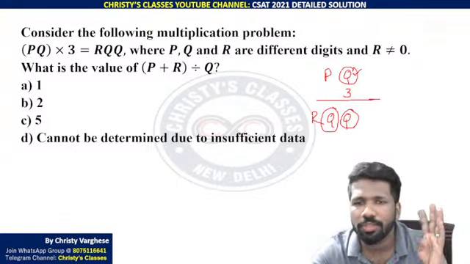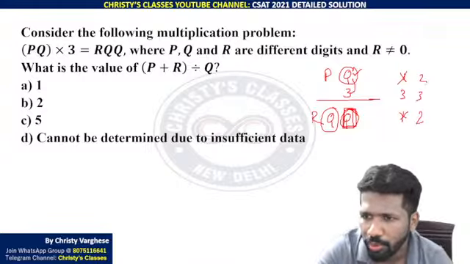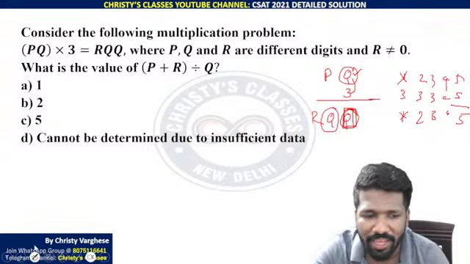1 into 3, is it 1? No, 1 into 3 is 3. So Q is not 1, because if Q is 1, Q into 3 is not ending with Q. It should end with the same digit. 2 into 3, is it ending in 2? No. 3 into 3 is not ending in 3. 4 into 3 is not ending in 4. But 5 into 3 is ending in 5. So Q can be 5.